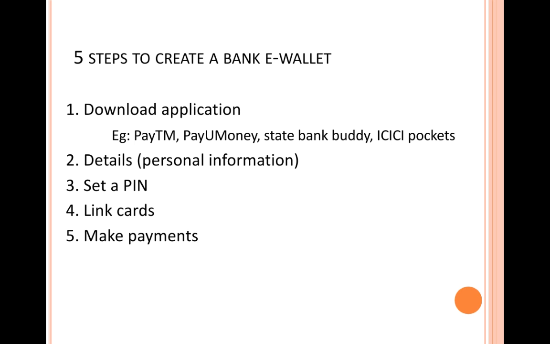For example, Paytm, PayUmoney, State Bank Buddy, ICICI Pockets. These are examples of e-wallets. You choose the e-wallet of the financial institution you require. That financial institution will provide you with a form that you need to download and fill up. Then you fill in the details. You have to set a pin for the wallet, and you have to link the cards to the wallet.